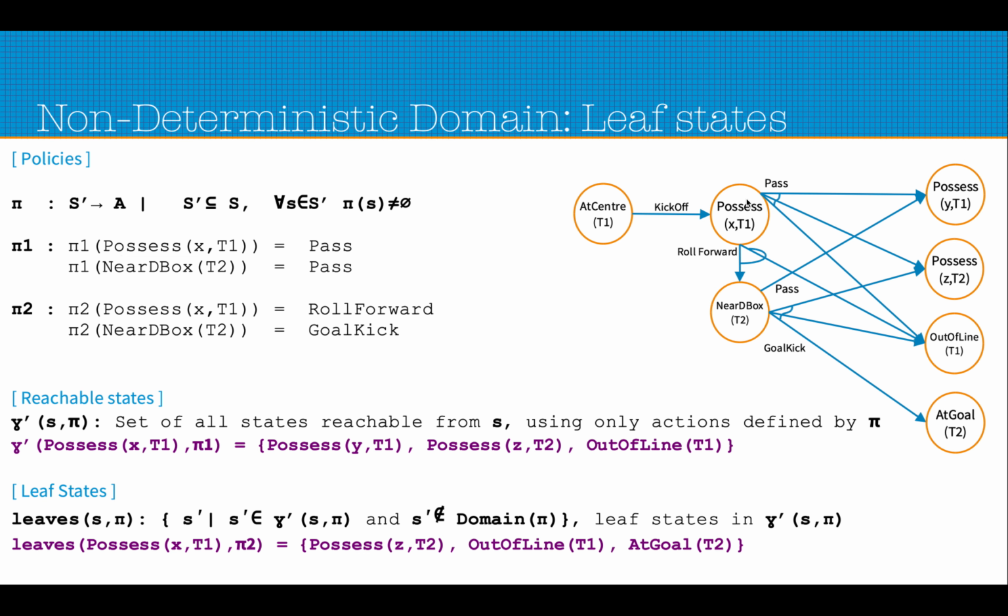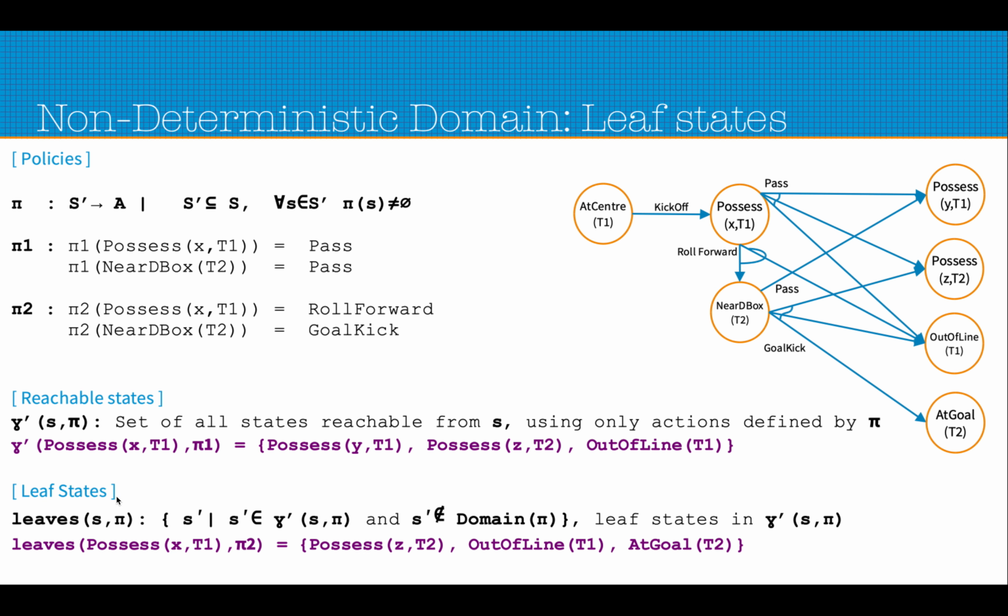If we apply pi 1, we see that pi 1 allows only pass from this state. So if we apply the action pass, we can reach these 3 states: possess t1, possess t2, and out of line t1. So those are the reachable states for the policy pi when applied on state S.